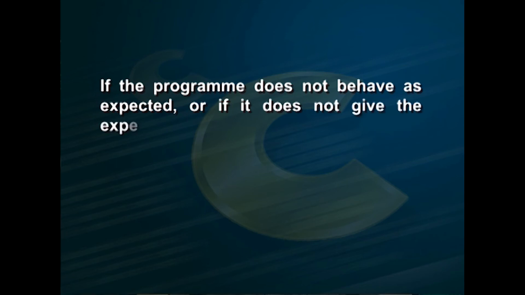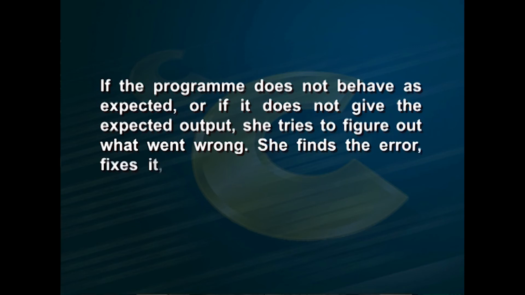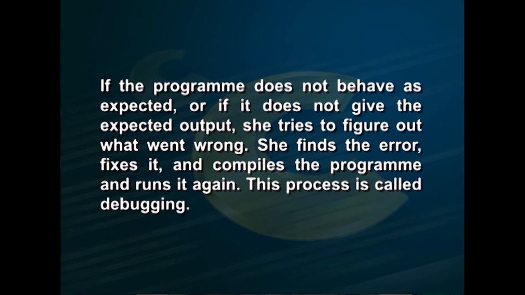In the real world, this process of development does not happen in one go. It would be an iterative process. The programmer writes the program, compiles it and runs it and checks if it works as expected. If the program does not behave as expected or if it does not give the expected output, she tries to figure out what went wrong. She finds the error, fixes it and compiles the program again and runs it again. This process is called debugging. There are debugging tools that make this process easy. They help us in figuring out what exactly went wrong and where.